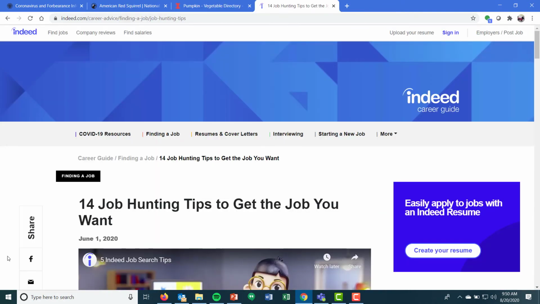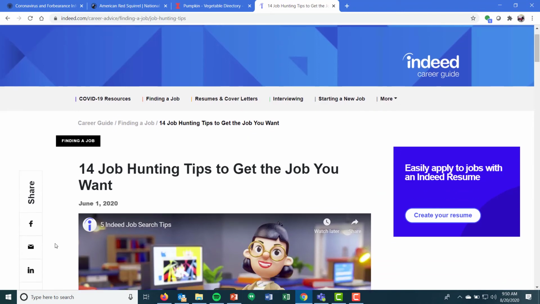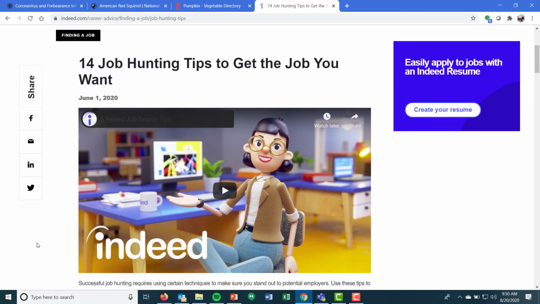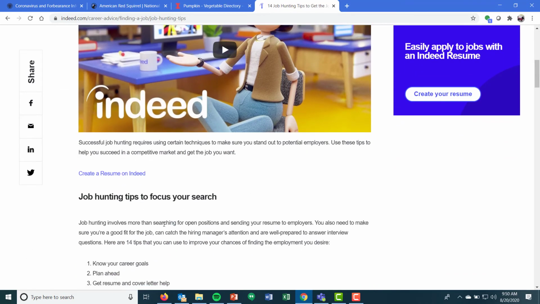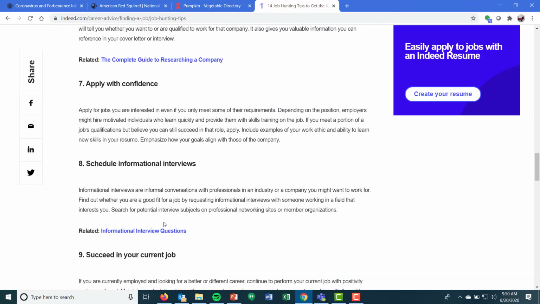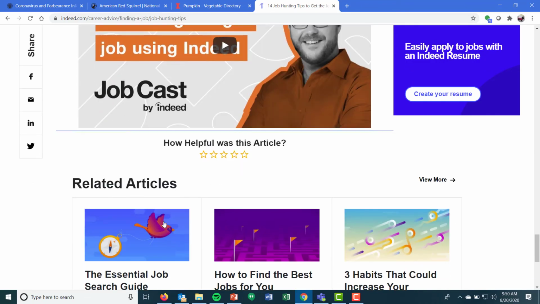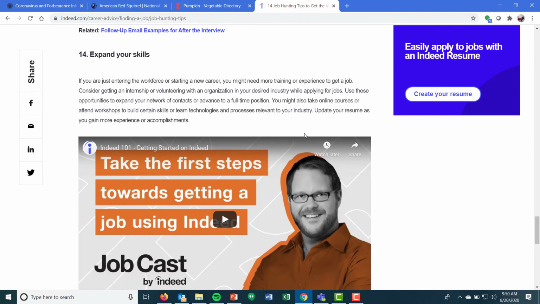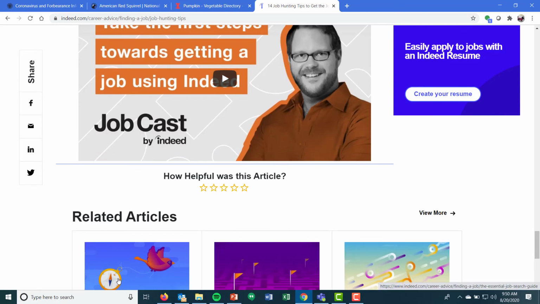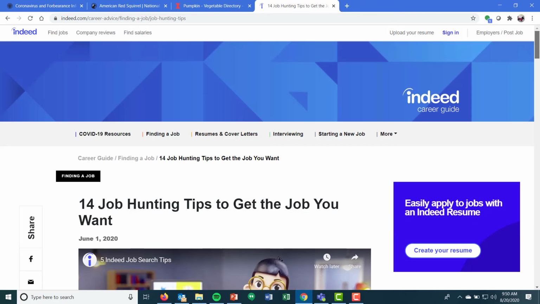Then finally, this one, Indeed.com job hunting tips. This is another one where you're not getting a person up here at the top. You're not getting a signed article down here at the bottom saying that John Smith wrote this article. So it's really Indeed.com as the company, and your where. So it's the author and the where.